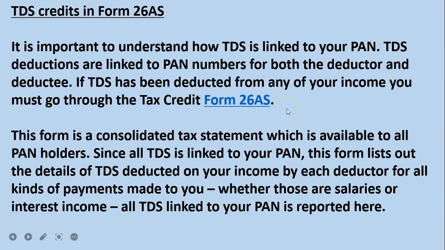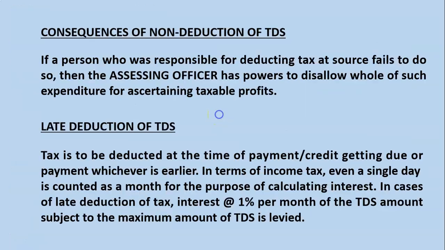The major thing here is the PAN, the permanent account number. Only once you give the PAN number will this Form 26AS work, because the tax credit in Form 26AS is worked out based on the PAN only. If PAN is not provided, you won't be getting any tax credit. So this is Form 26AS.